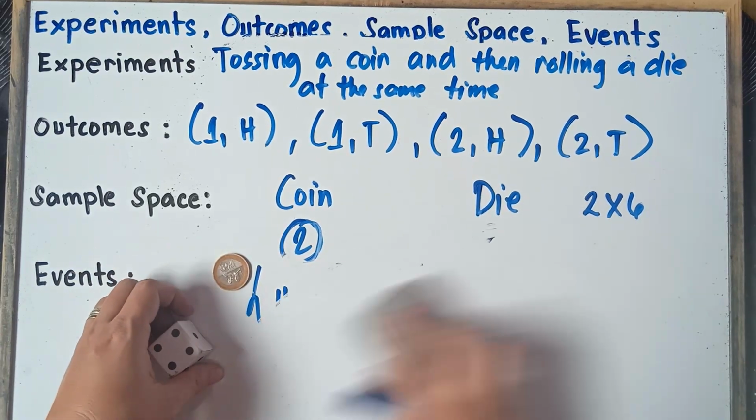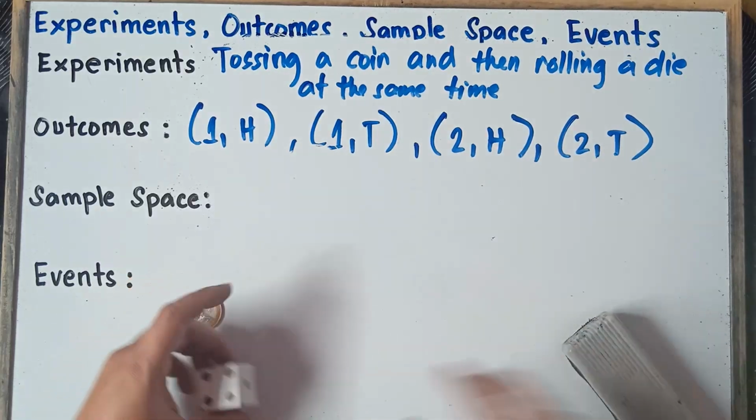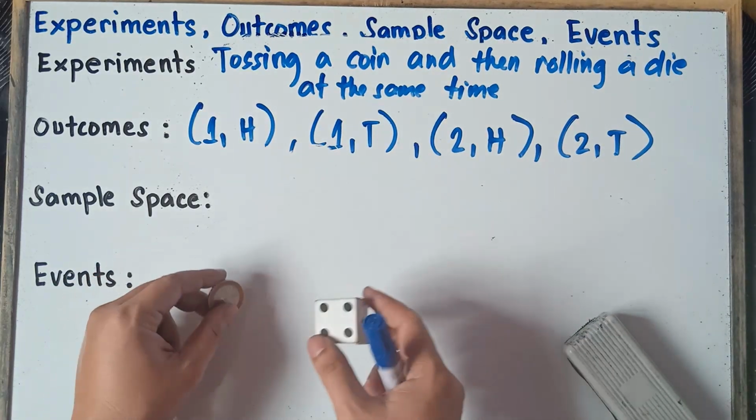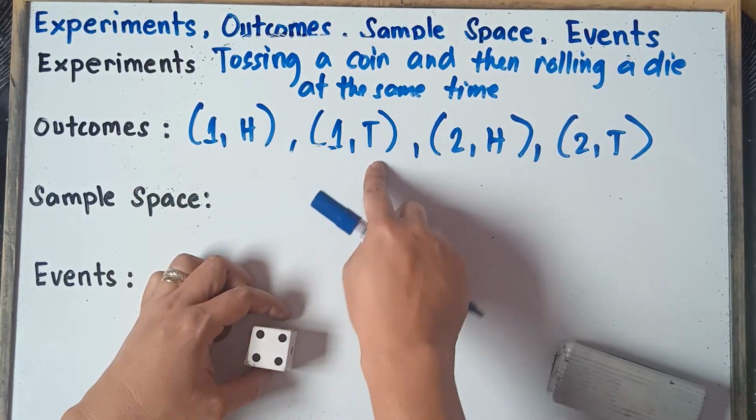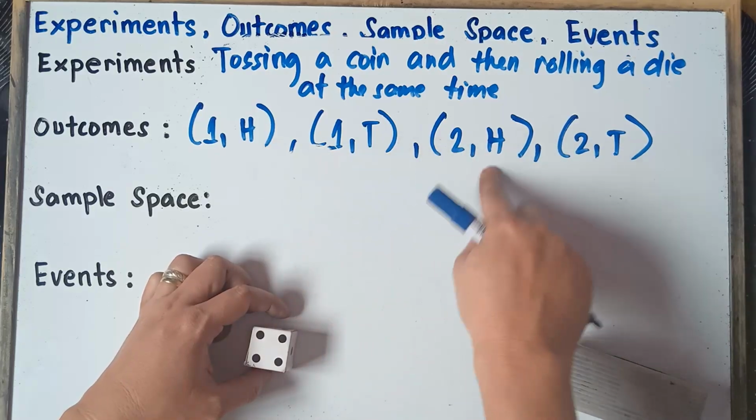So let's check, class, if we have 12 outcomes when we toss a coin and then we roll a die. So we have 1 each, 1 and then head, 1 and then tail. So 1, 2, 3, 4.